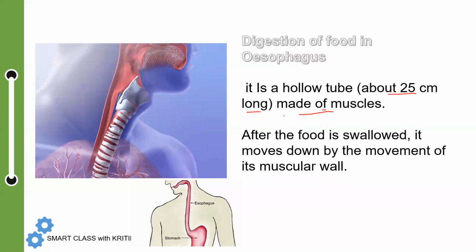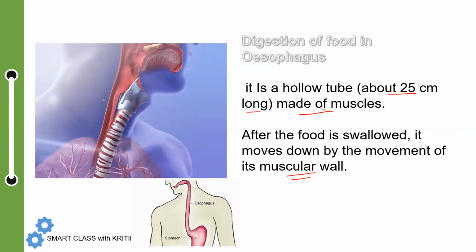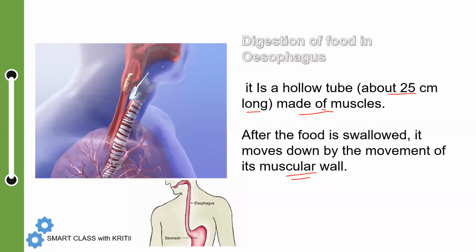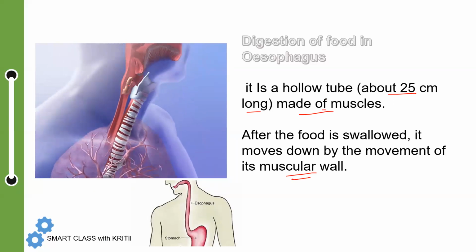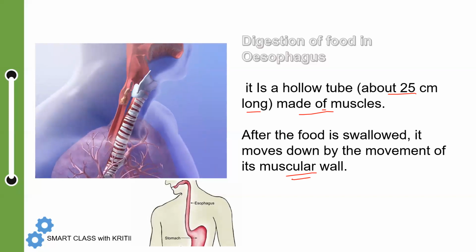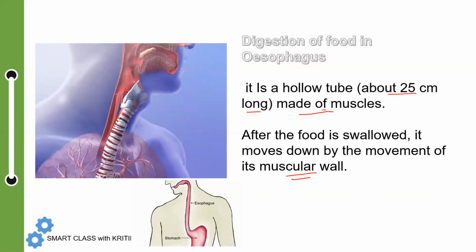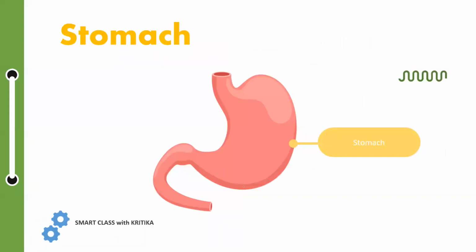After the food is swallowed, it moves down by the movement of its muscular wall. How does it move down? Because the saliva makes it slippery, so it is easier to get down. And you can see how it is going in because of its muscular walls. This is all about the esophagus. From the esophagus the food goes to the stomach.